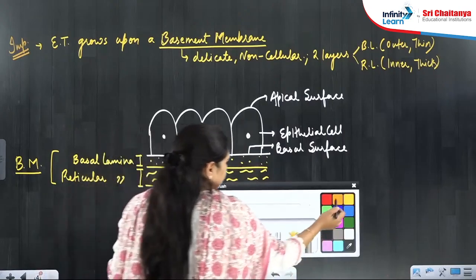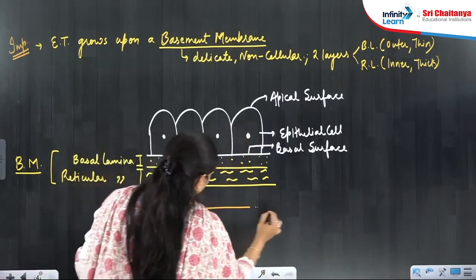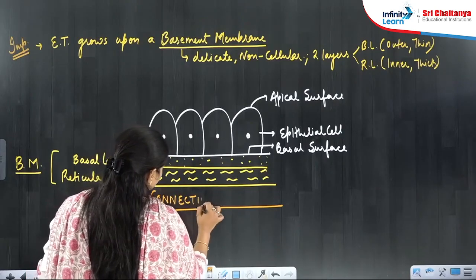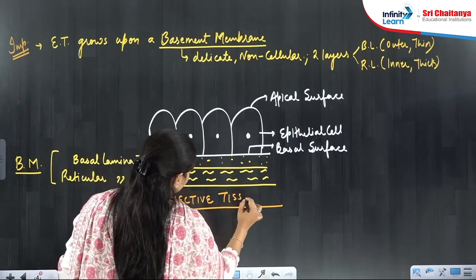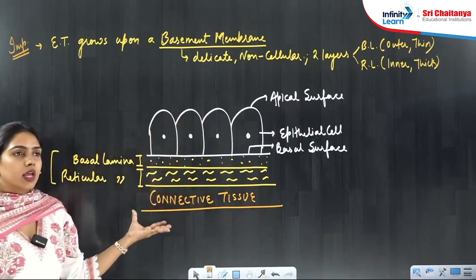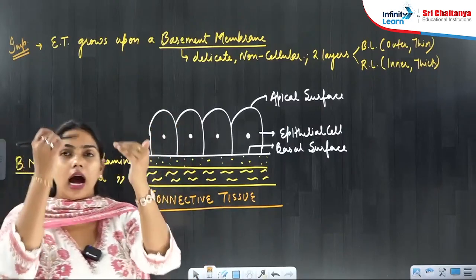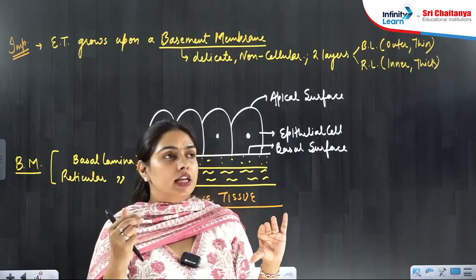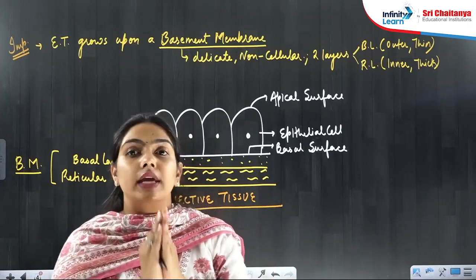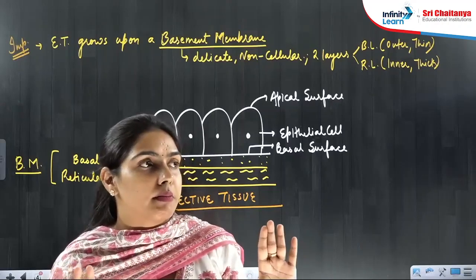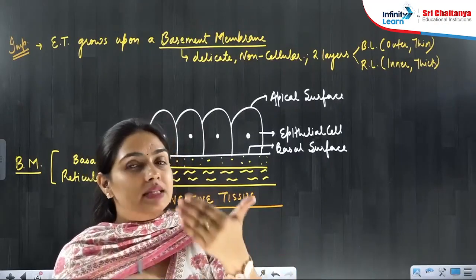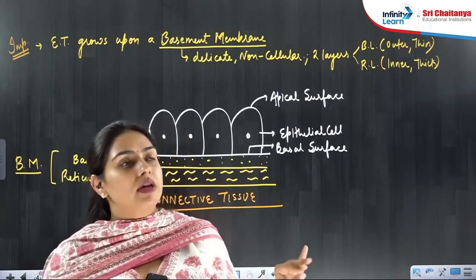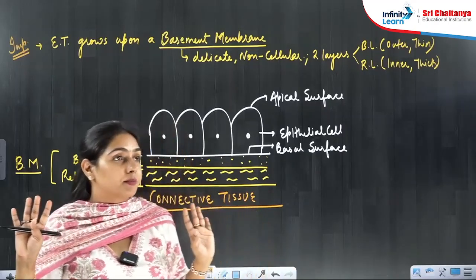Now here you will get to see the connective tissue. This is the connective tissue. So now you understood how the basement membrane is there below the epithelial tissue, and epithelial tissue cannot grow without the basement membrane. Basement membrane is a part of epithelial tissue. Epithelial tissue will never be present without the basement membrane.